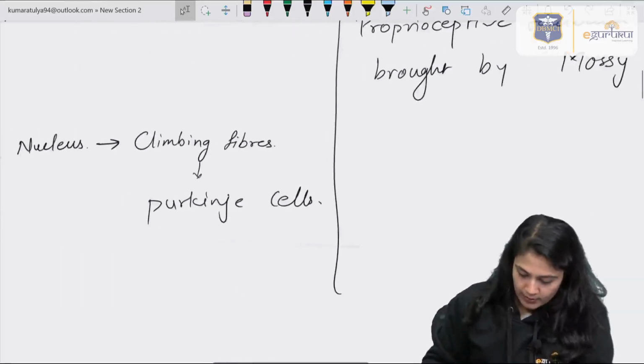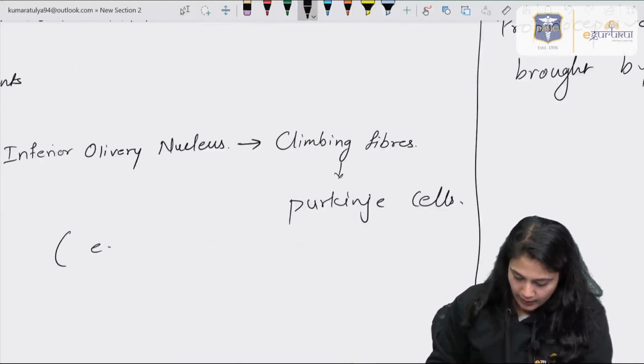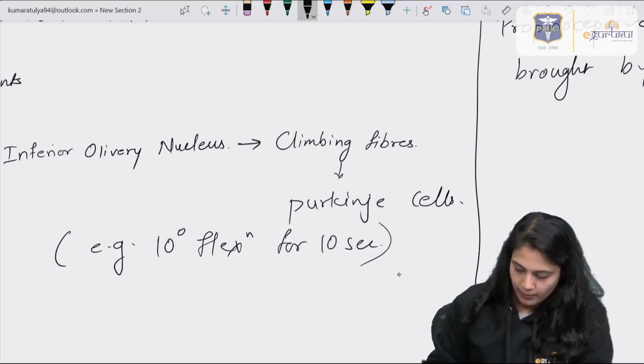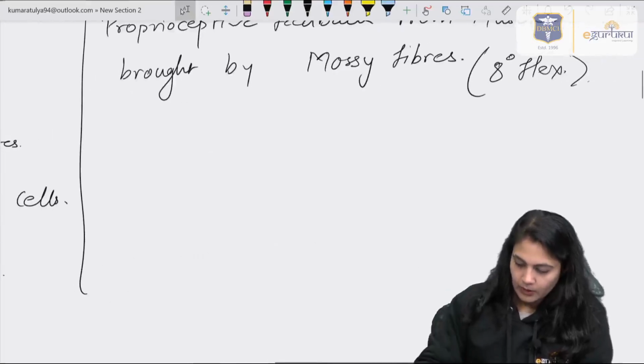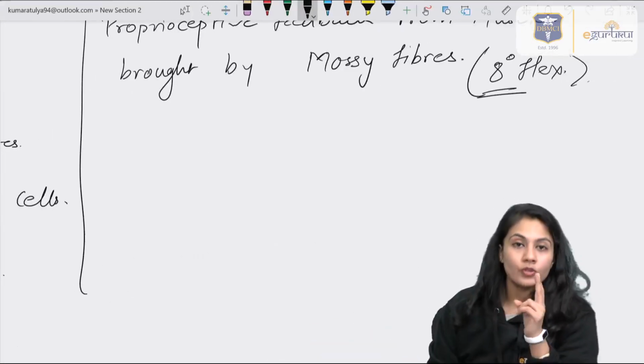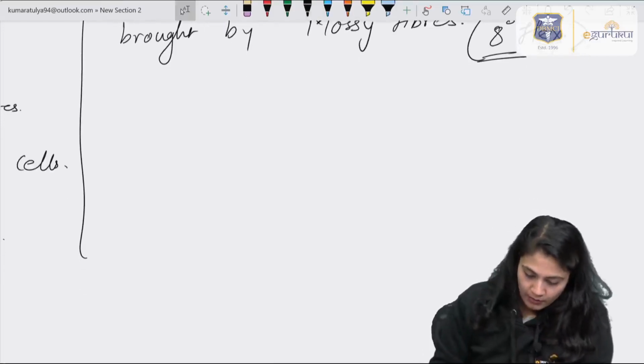Suppose this was the regular pathway and we said that I had to do 10 degrees of flexion for 10 seconds, but only 8 degrees of flexion occurred. Now there is a 2 degree lag which should be covered up, and how is it covered up?